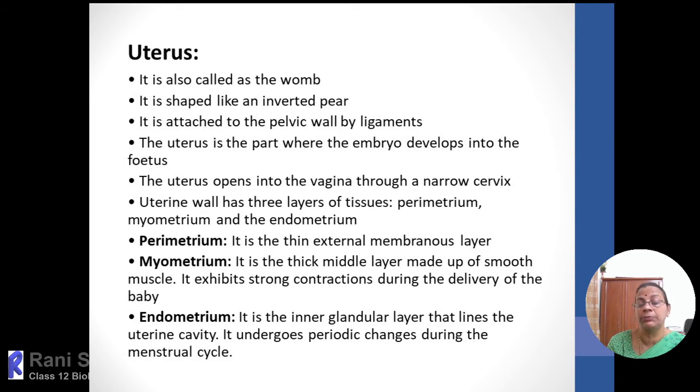So till that time it will be very well protected within the uterus, within a sac. That sac is called the amniotic sac. So these are the special characters. The shape of the uterus is an inverted pear-shaped structure, and the uterus itself is attached to the body wall with the help of a ligament.